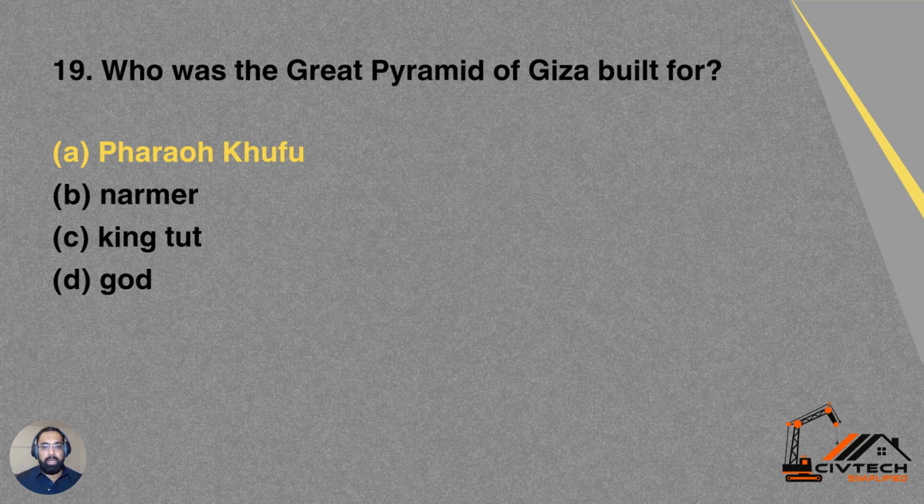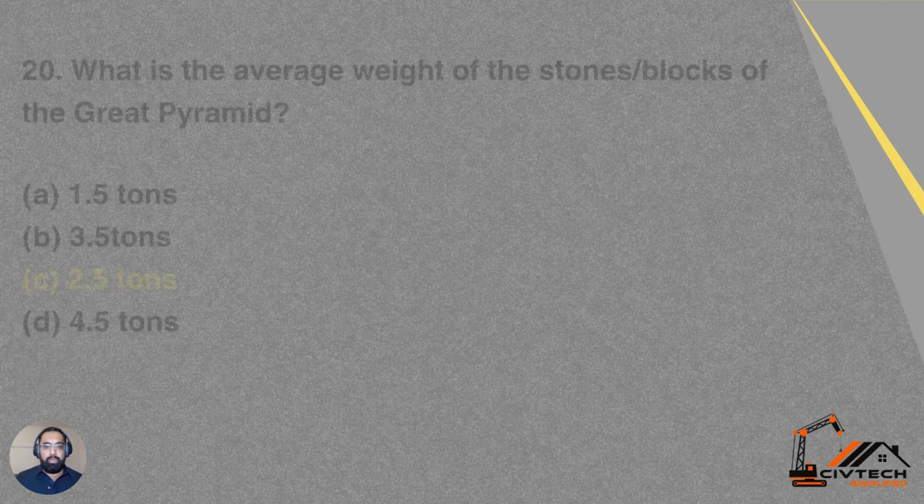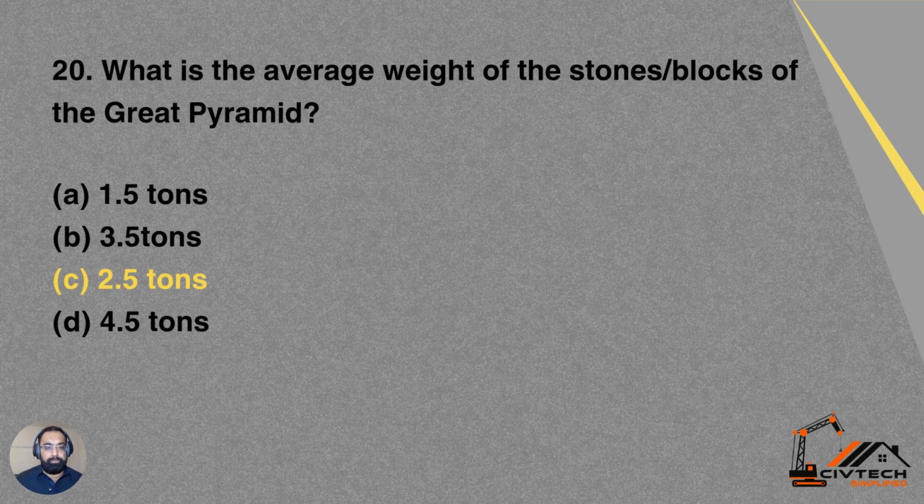Question 19. Who was the Great Pyramid of Giza built for? Option A, Pharaoh Khufu. Option B, Narmer. Option C, King Tut. Option D, God. So Pharaoh Khufu is the correct answer. For him, the Great Pyramid was built, which is called Giza.